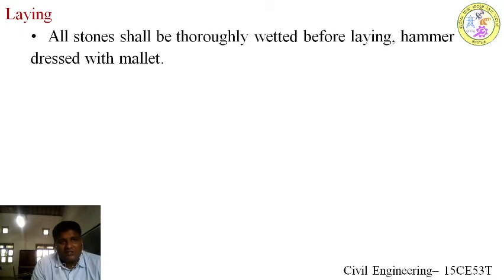After that, laying will be done. First a line dowry will be held between the 2 stones along the length, and then the stones are arranged adjacent to one another, leaving a clear gap of 20 mm. Before that, the stones have to be made wet, because if the stones are not wet, they are going to consume the water in the cement mortar.